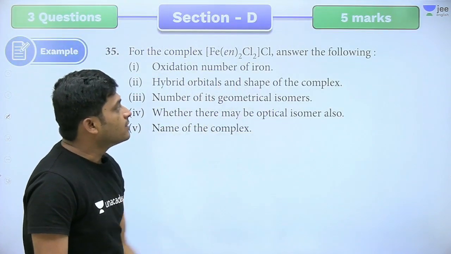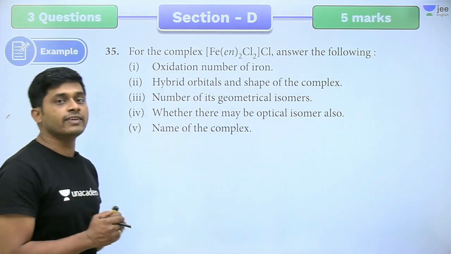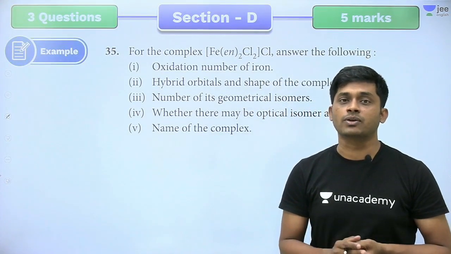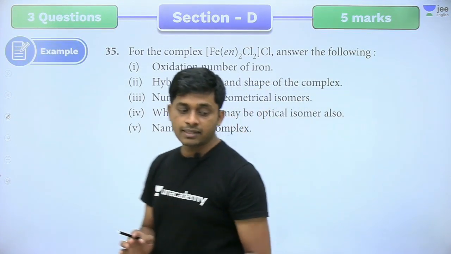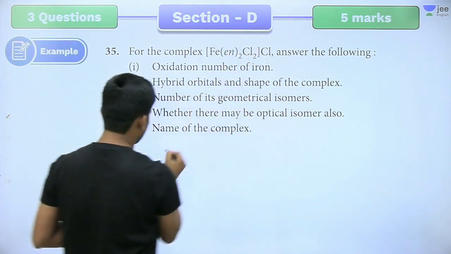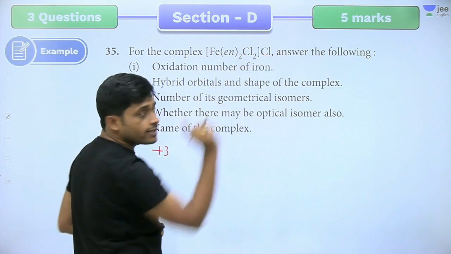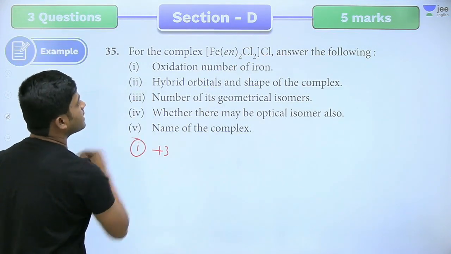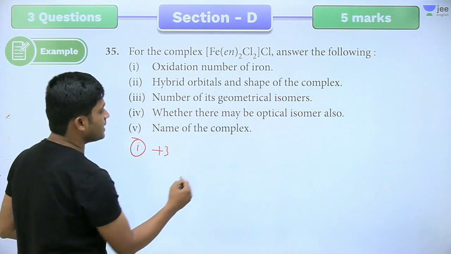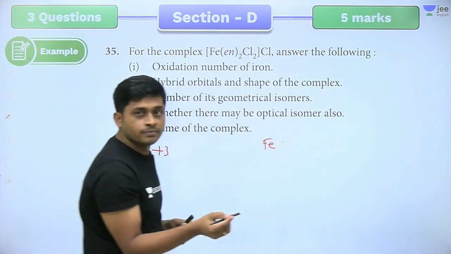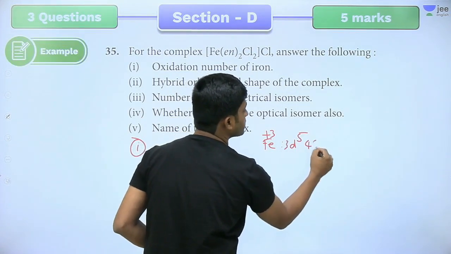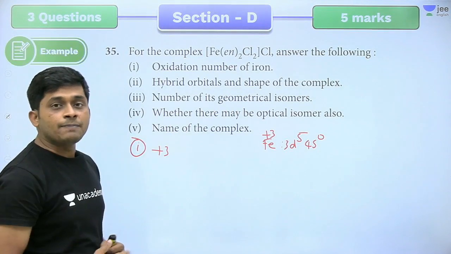For the complex, so what are the answers? Now a coordination complex is given, so mostly they are asking either names or to write structures of isomers, those simple questions only. So what is the oxidation number of iron? See, this is X, so plus 3. If you take X, there are 3 chlorines total. So first one, plus 3. Hybrid orbitals and shape of orbitals. What is the hybrid orbitals? Iron is d6 s2. Iron plus 3 is a d5 configuration, 3d5, 4s0. Now d2sp3 or sp3d2.